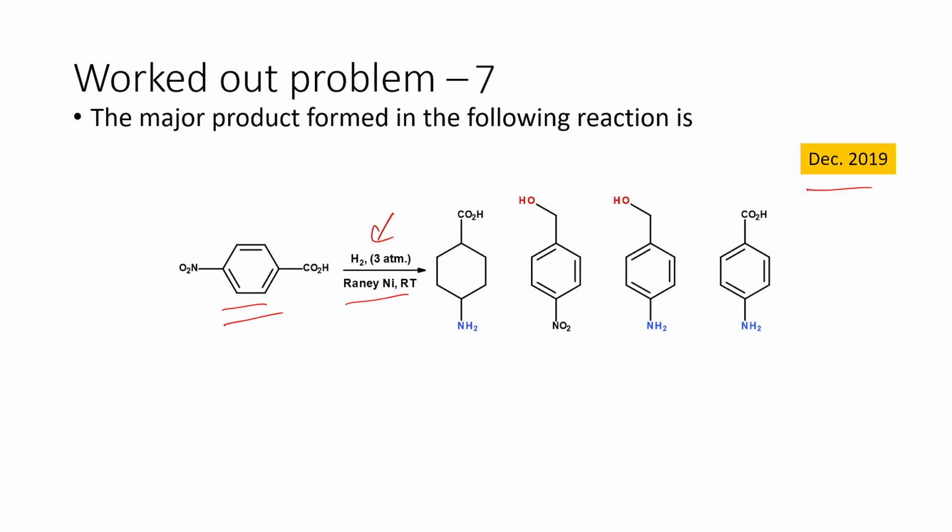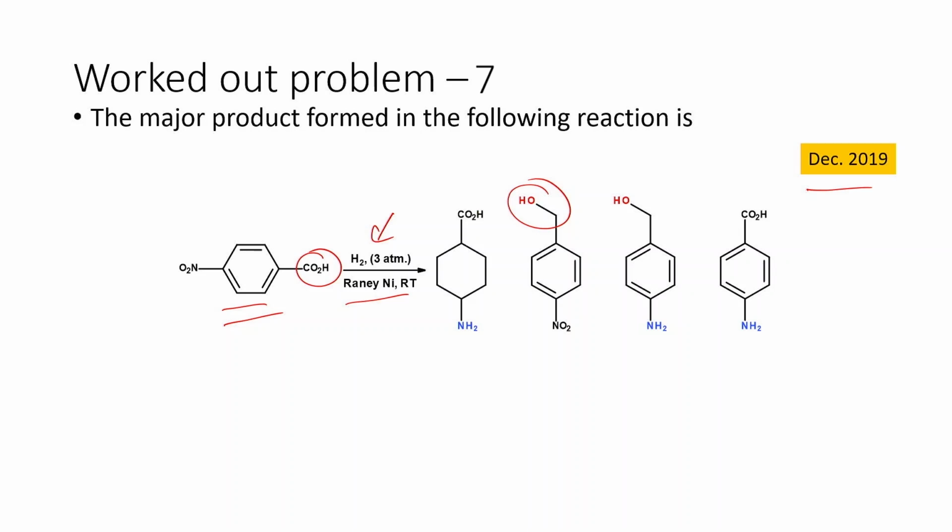If you look at the reaction, you can clearly understand that a reduction reaction is happening, because we have hydrogen and Raney nickel. So what are the various possibilities given here? One, the entire aromatic system, the benzene system, is completely reduced, that is given as 1, and that is saturated. The other one is where the carboxylic group is reduced to the primary alcohol.